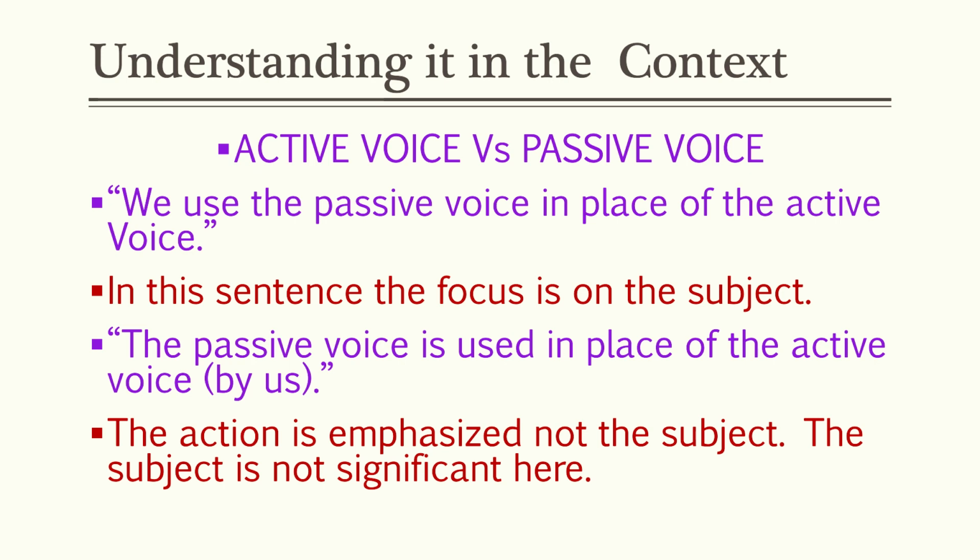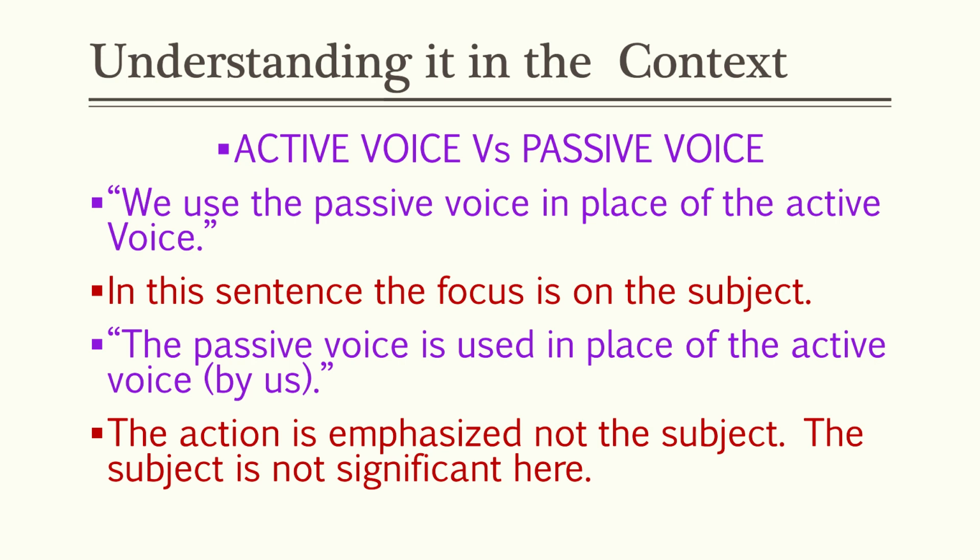So the sentence should be in the passive voice. So I should say the passive voice is used in the place of active voice by us. Since it's not important to tell by whom, क्योंकि हमारा focus subject या कर्ता पर नहीं है, इसलिए हम यहाँ passive voice का use करेंगे. हमारा focus है उस action पर जिसके बारे में हम बात कर रहे हैं.